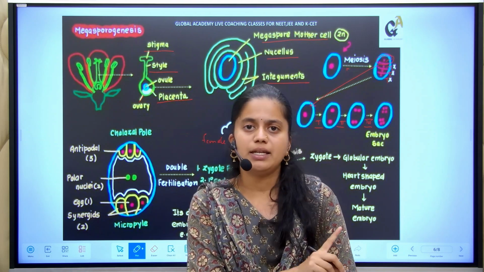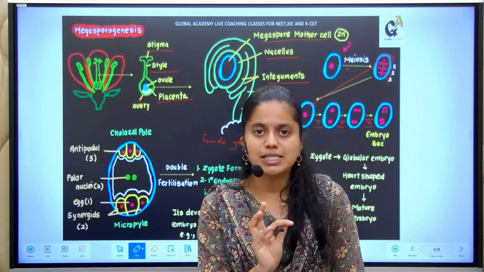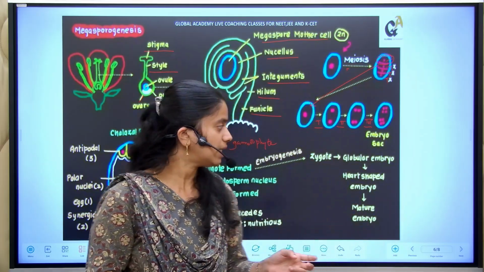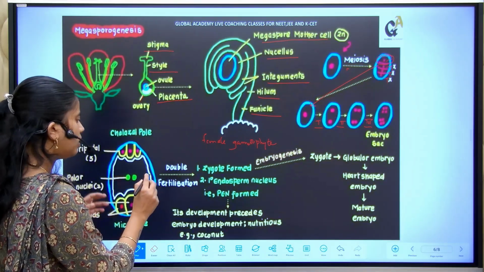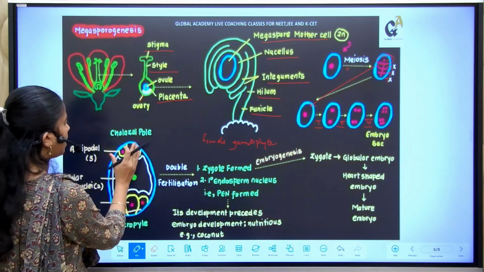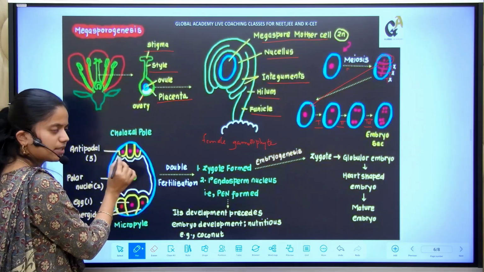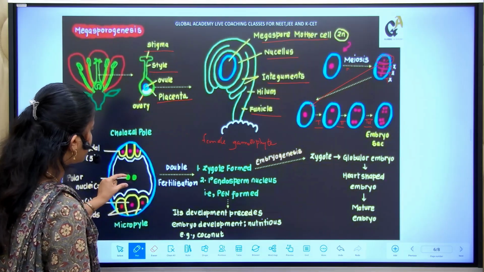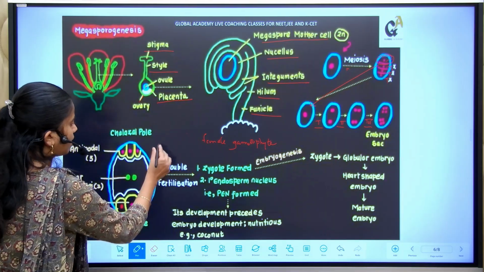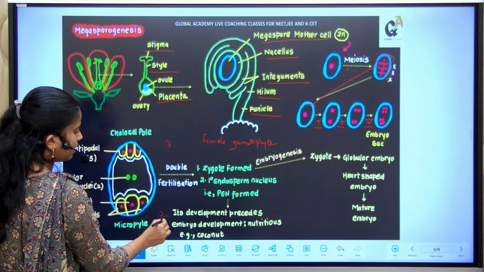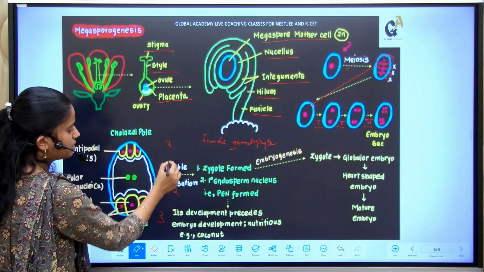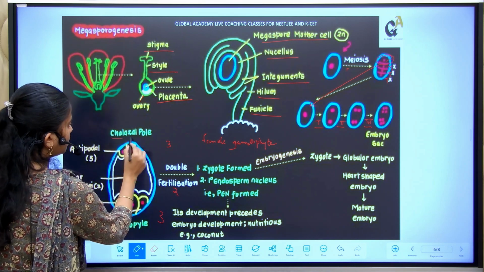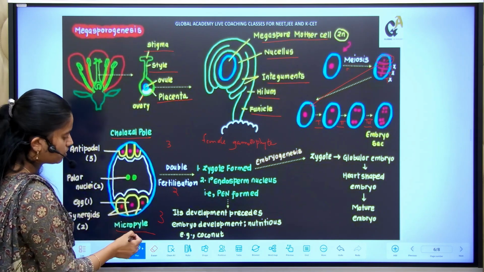However, the male reproductive structure was made up of a 3 celled structure, but the female reproductive structure, its embryo sac, is made up of an 8 celled structure. So let us study how it is divided. See, at the uppermost of the egg, there are 3 cells, and at the lowermost there are 3 cells, and in between there are 2 cells. So can you count here? 3, and here 3, and the middle 2. What does the total come to? 8. So there are two different regions here, the chalaza as well as the micropyle.